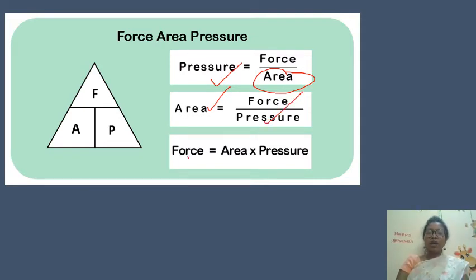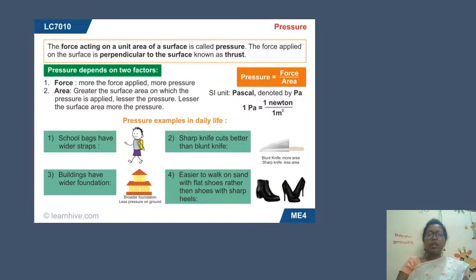And what is the formula for force? Area into pressure. Now let us see in detail what pressure is and what factors pressure depends on. Pressure is equal to force upon area, and it depends on two factors.